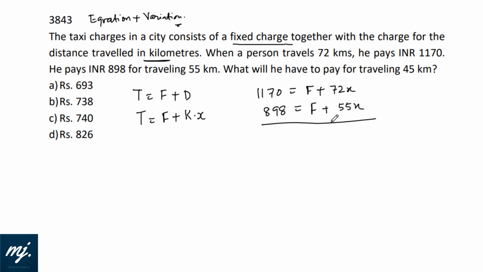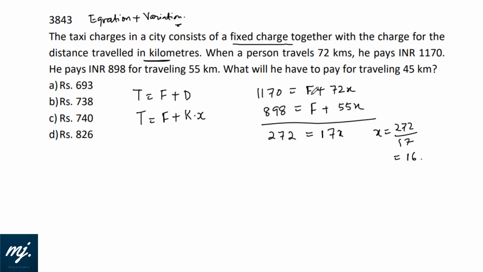Simply, if we deduct these, we can find the value of X straight away. 1170 minus 898 will give 272. And F and F cancel out, and that will give 17X. So the variable per kilometer rate is 272 by 17, and that will go 16 times.